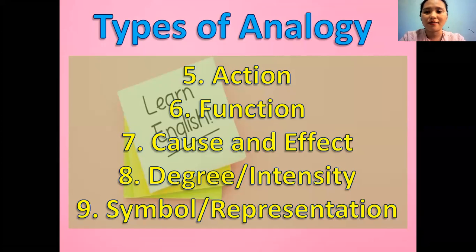For example, a torch. Just like in the DepEd symbol or Department of Education symbol, we have the symbol torch, meaning it represents education. For example, flag, it represents the country.